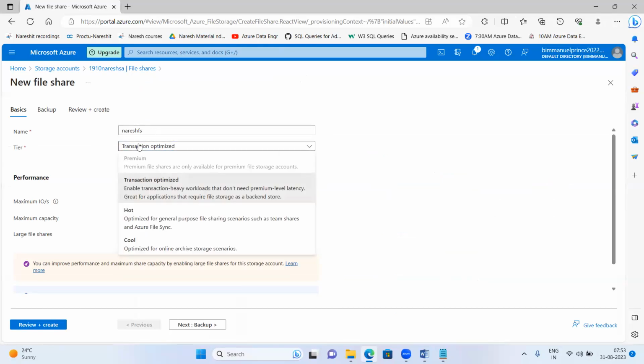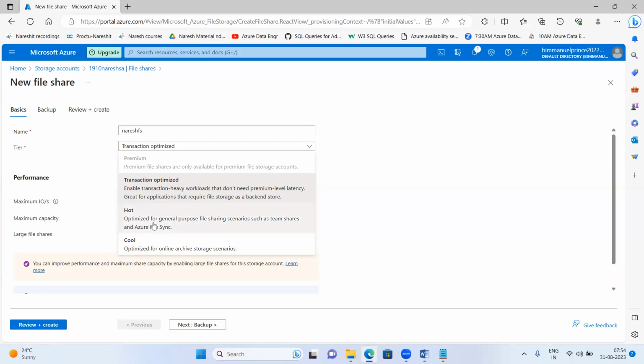Here, what is the data that you are going to keep in this file share? Transaction optimized, hot and cool. What is it saying? Enable transaction heavy workloads that don't need premium level latency. Great for applications that require file storage as a backend store. Like heavy applications, basically transactional data of your applications. Then you can use this transaction optimized.